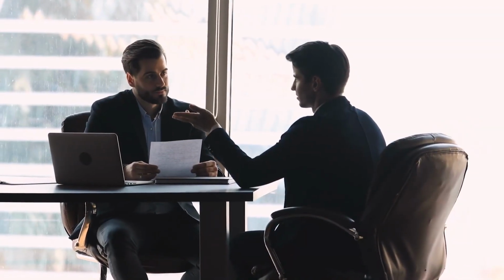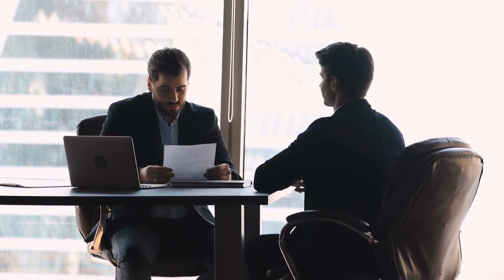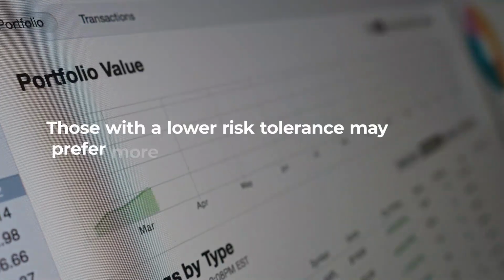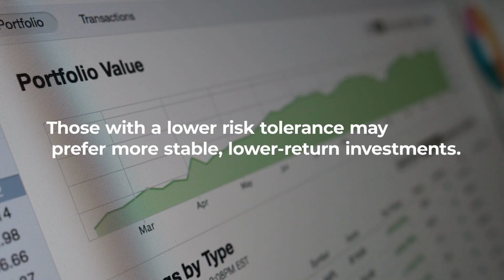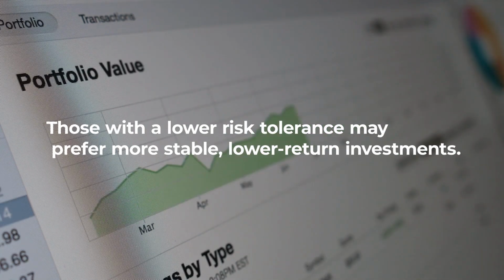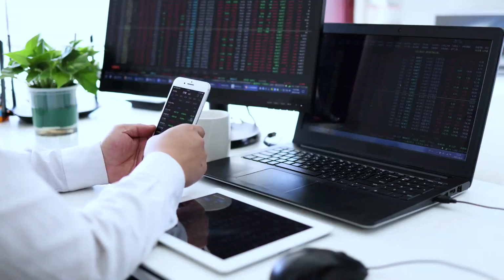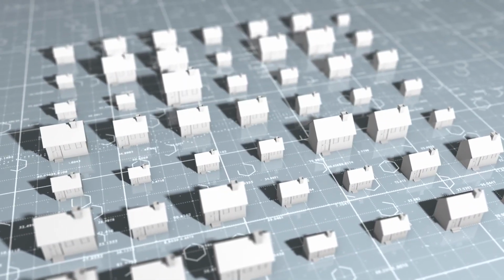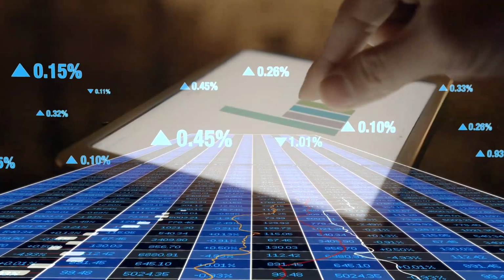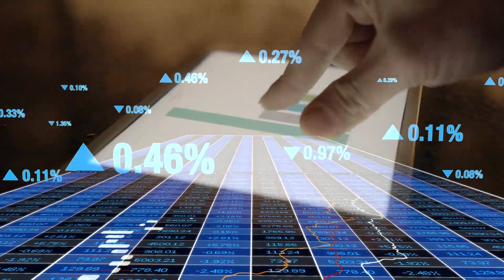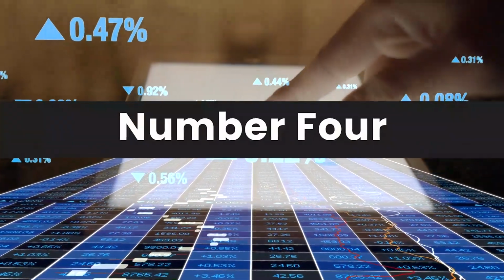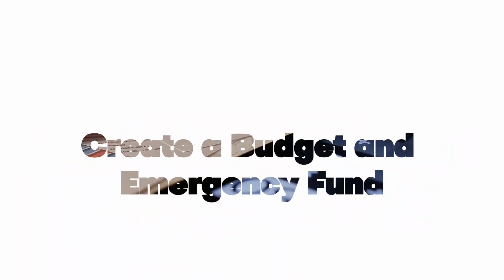Investors with a higher risk tolerance might allocate a larger portion of their portfolio to riskier assets, seeking higher returns. Those with a lower risk tolerance may prefer more stable, lower return investments. A well-diversified portfolio may include a mix of stocks, bonds, real estate, and other assets. Understanding the risk-return relationship enables investors to find a balance that aligns with their financial goals. Number 4. Create a budget and emergency fund.